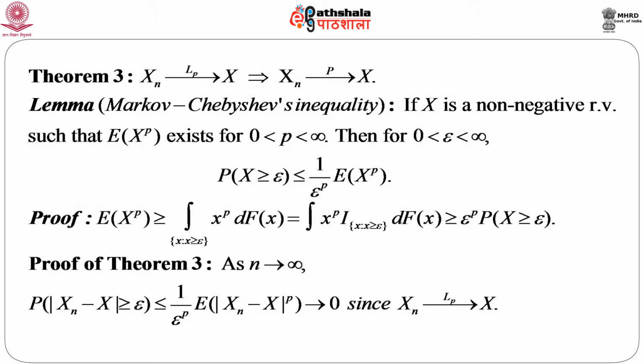And proof of theorem 3: this theorem is just a direct consequence of the Markov-Chebyshev inequality. We want to prove that the probability that mod of x_n minus x is greater than or equal to epsilon goes to 0, which is less than or equal to 1 by epsilon to the power p times the expectation of mod of x_n minus x to the power p. Since x_n converges to x in LP, the expectation of mod of x_n minus x to the power p goes to 0, and hence the proof. So, convergence in LP always implies convergence in probability.